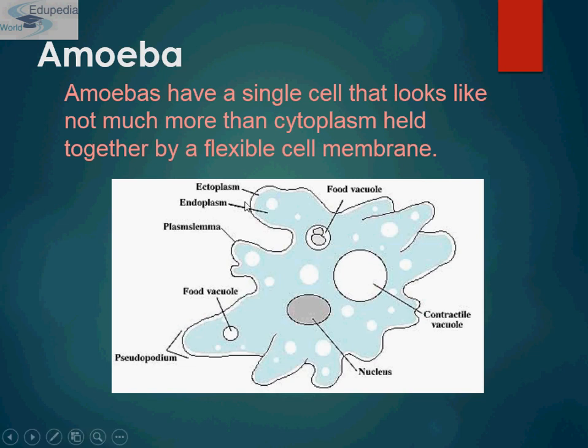Then this is the cytoplasm. It is a jelly-like material that fills most of the cell. This is the food vacuole. It is a cavity within the amoeba in which food is digested. This is the contractile vacuole, a cavity within the amoeba that excretes excess water and waste. The waste is brought to this contractile vacuole and then eliminated from the amoeba.